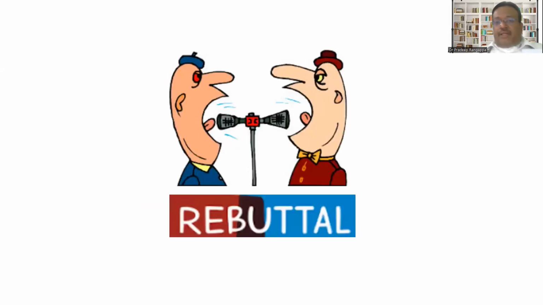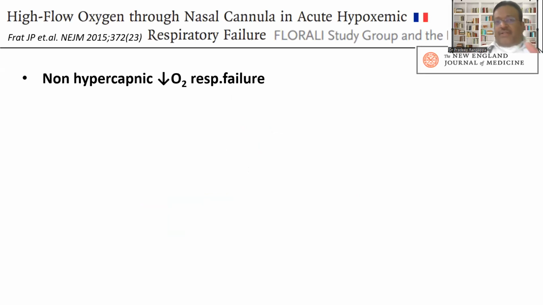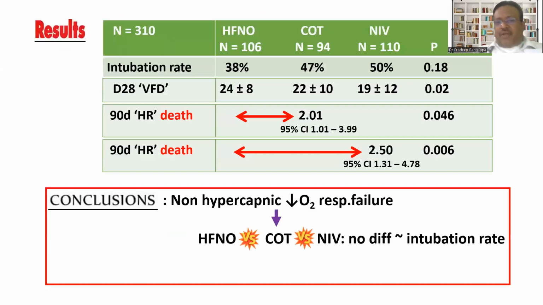So I would end my first part of the debate with this, and obviously for the rebuttal I would get 2 minutes. Since it's a recorded version, the way I would look at the rebuttal is when you look at all the FLORALI trial, I won't go into the details. Basically, FLORALI showed that in non-hypercapnic respiratory failure, HFNO versus conventional oxygen versus NIV, there was no difference in intubation rate. And this was the only study where HFNO had some benefit, but we could dwell into the details of this; there were a lot of limitations.